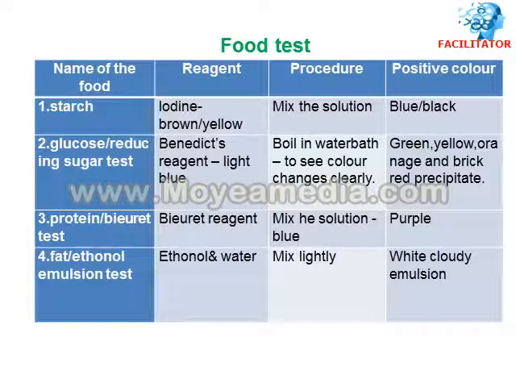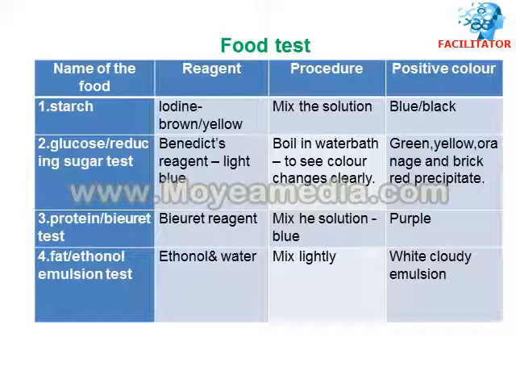Then the third food is protein, tested by the Biuret test. The protein reagent is Biuret reagent. You add Biuret reagent to the protein and mix the solution, and the positive color is purple. So the purple color shows the presence of protein in the food.